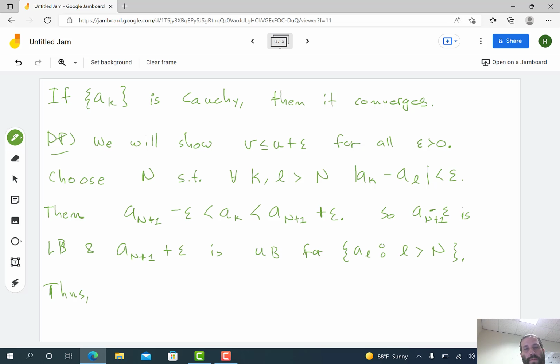Okay, so therefore, what do we know? By definition, the greatest lower bound of this set is u_n. a_{n+1} minus epsilon is a lower bound. So what this means is a_{n+1} minus epsilon is less than u_n. So I know a_{n+1} minus epsilon is less than u_n.